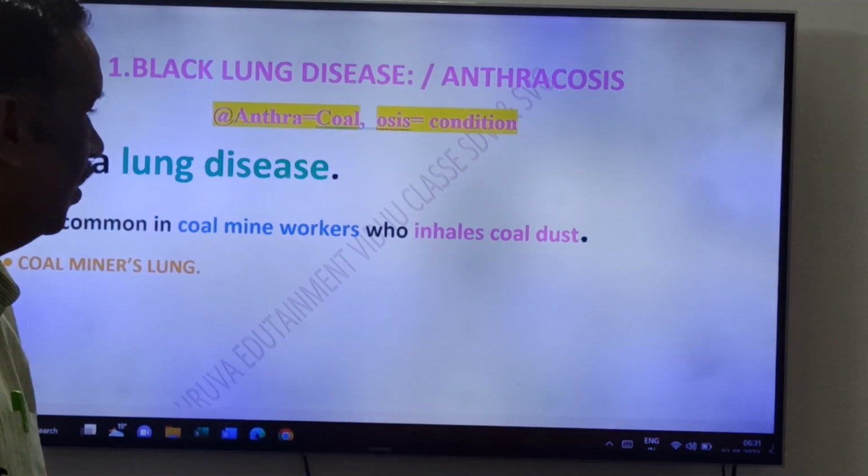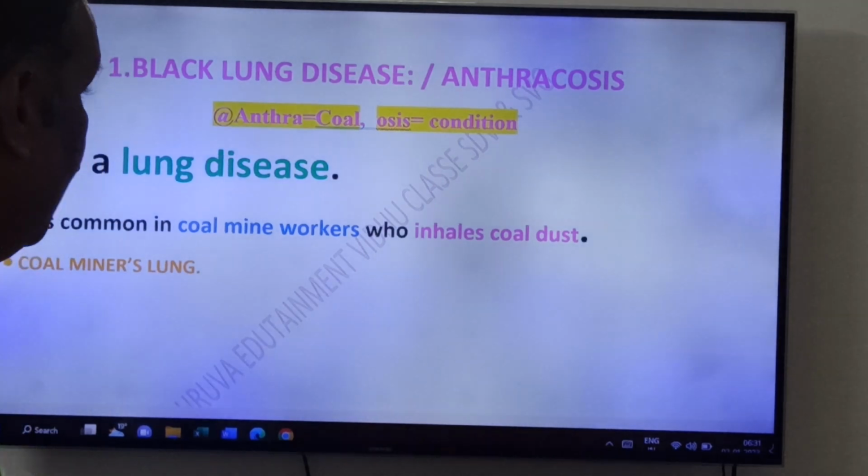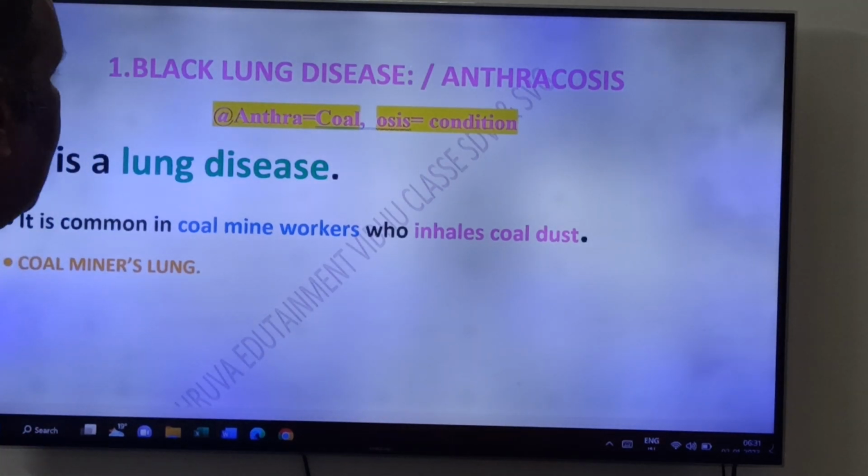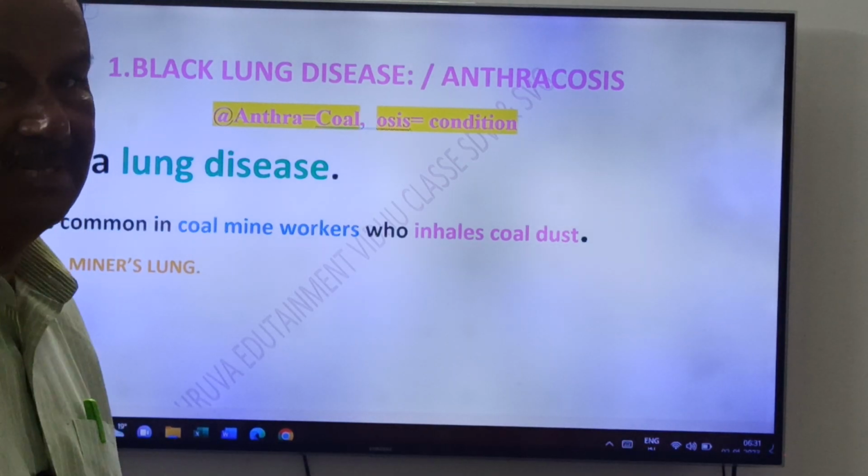It is common in coal mine workers who inhale coal dust. So black lung disease is common in coal mine workers, friends.